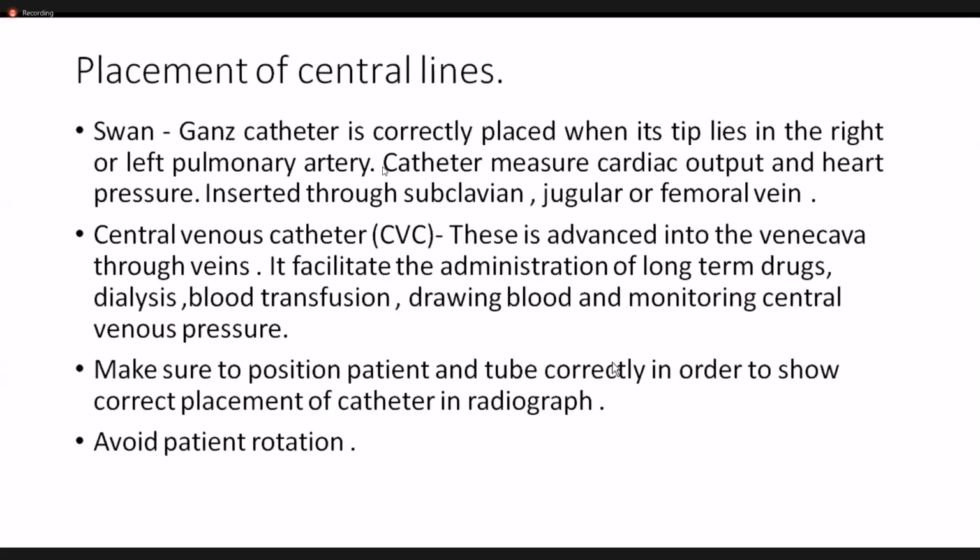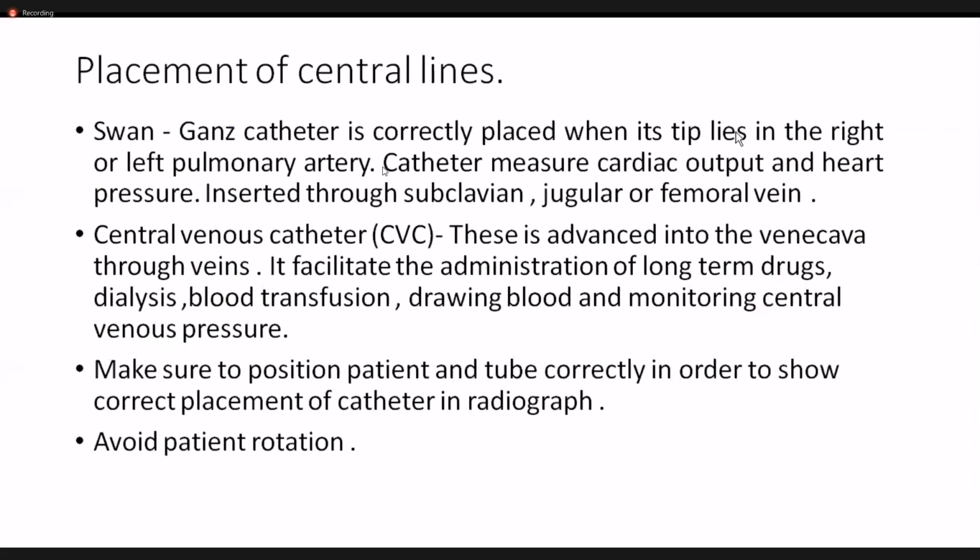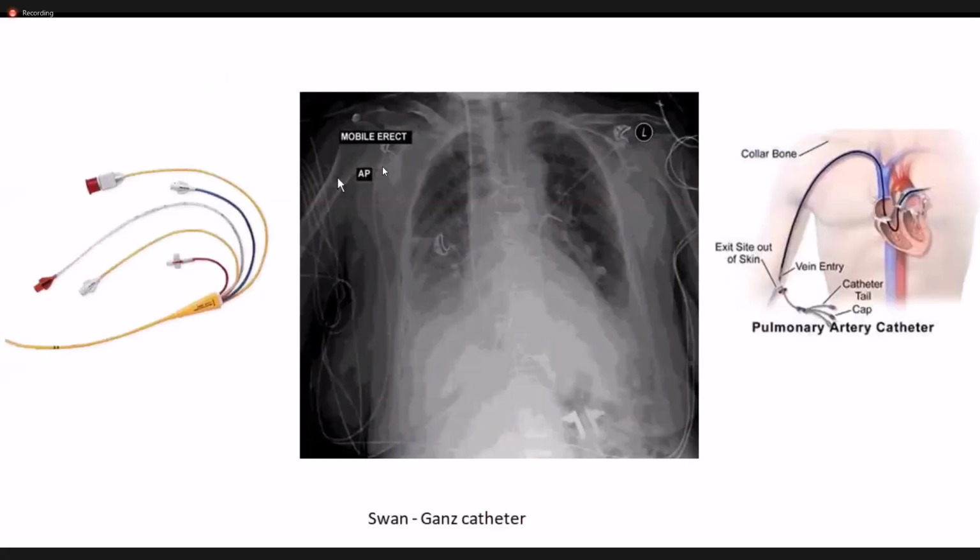So the Swan-Ganz catheter is generally used. The Swan-Ganz catheter is a kind of central line and is correctly placed when it lies in the right or left pulmonary artery. Now this is very important for a radiographer. Generally, after placing the central line in the ICU, they immediately call for a bedside X-ray. The purpose of calling for a bedside X-ray is to see whether the Swan-Ganz catheter is correctly placed within the desired structure. And what is the desired structure? That is the right or left pulmonary artery. So this Swan-Ganz catheter is said to be correctly placed if its tip lies in the right or left pulmonary artery.